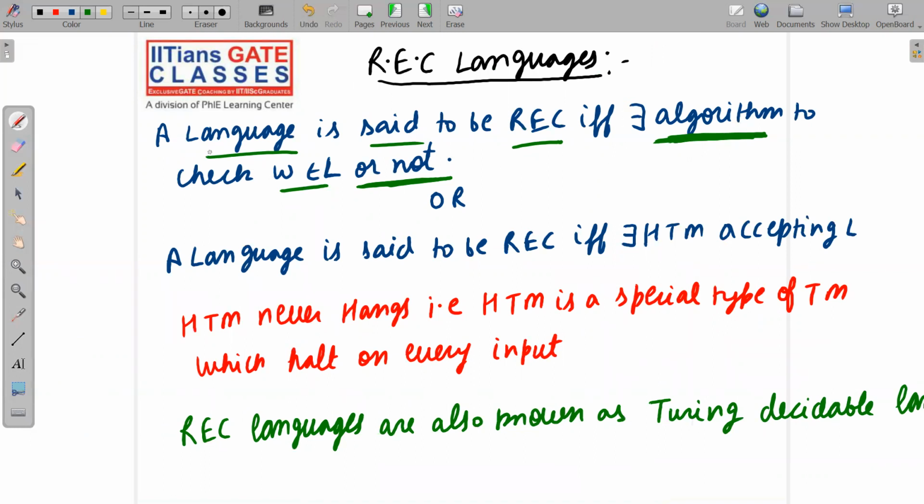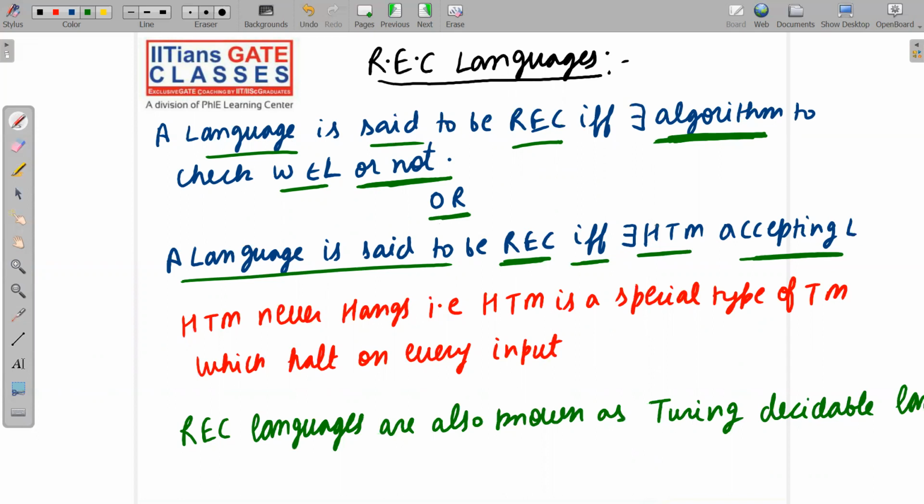So this is the main thing. A language is said to be REC if and only if there is an algorithm to check whether w belongs to L or not. Or in another way, a language is said to be REC if and only if there is a halting Turing machine accepting L. HTM means halting Turing machine.